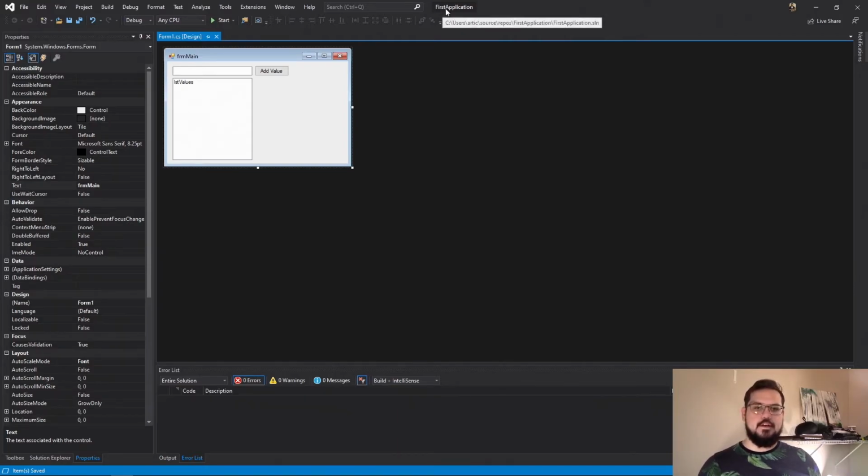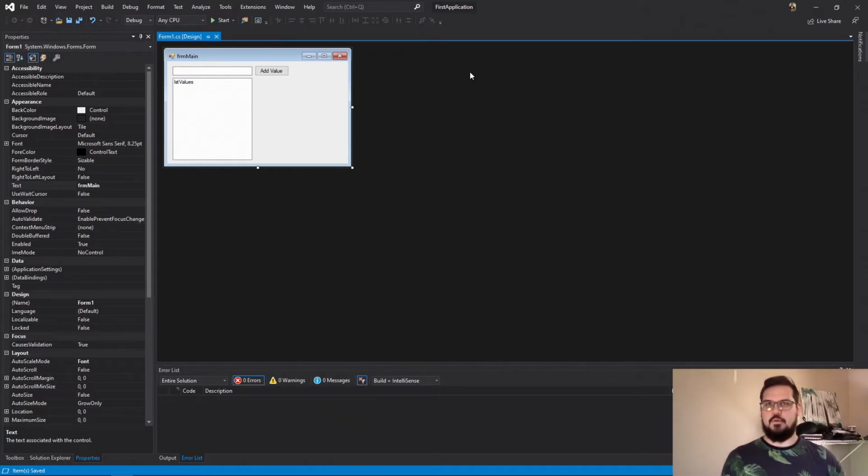The name of your solution is here, and if you hover over it, it shows you where it is on your computer. That may not seem very important, but it can get really confusing if you have multiple instances of Visual Studio open that look fairly similar. You might end up accidentally editing one project when you meant to edit another one, and it may take you a while to catch on to that. And we'll get into version control, which helps you after you've already accidentally saved over some changes. That'll be later on though.